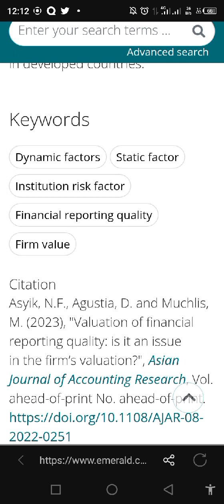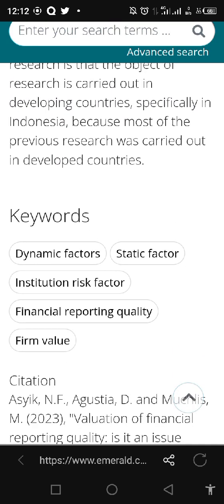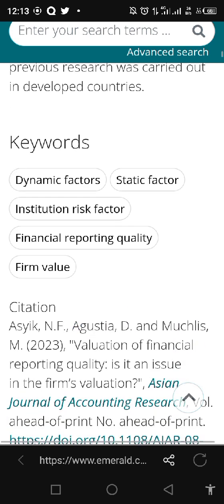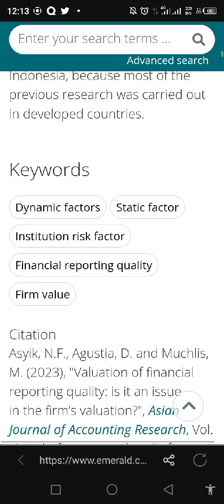I bet that these are the variables of measurement for their own financial reporting quality, because definitely they look at financial reporting quality from different perspectives that are entirely different from the area I actually want to check it from, or probably examine it from. And then you see their dependent variable, I guess, is firm value, which is also the same thing as the market value that we want to measure in my own study with Tobin's Q. So it's still relevant for me.